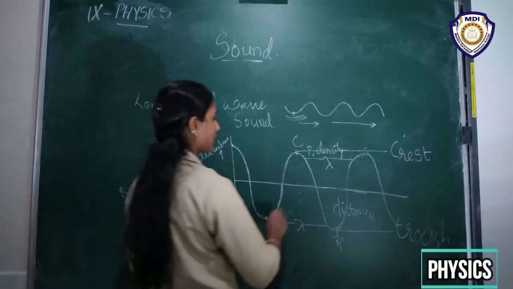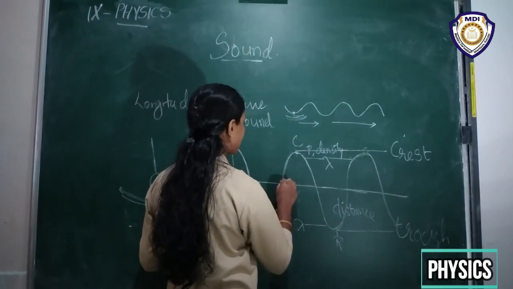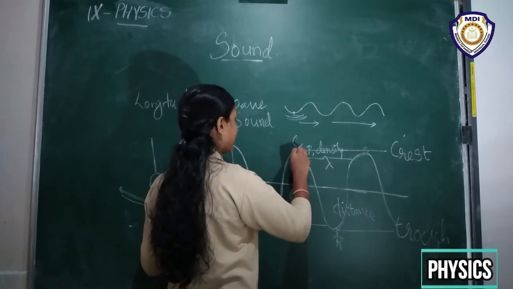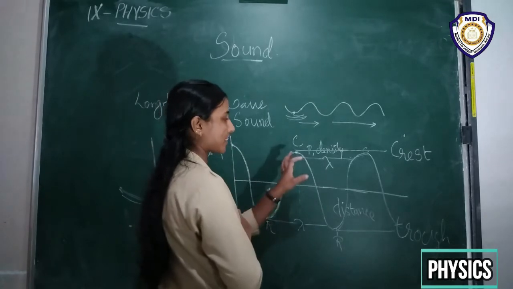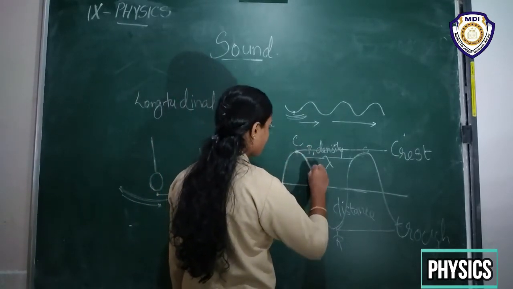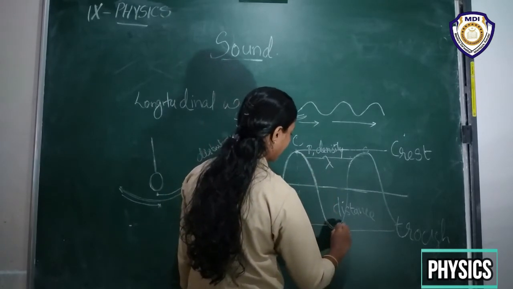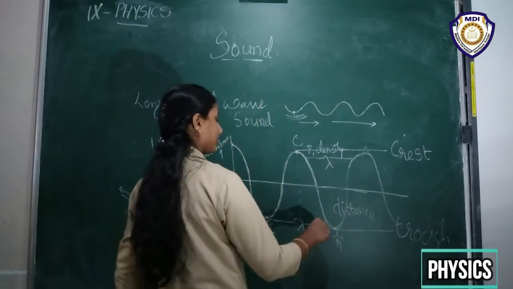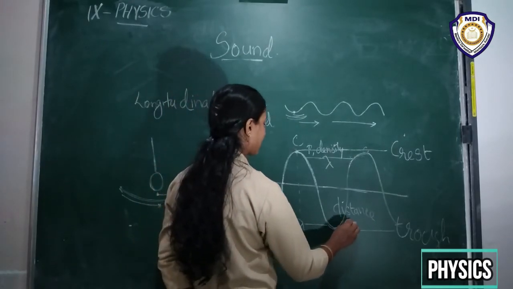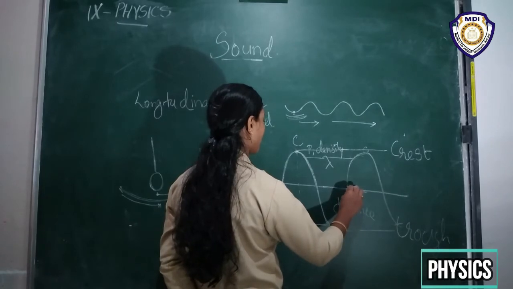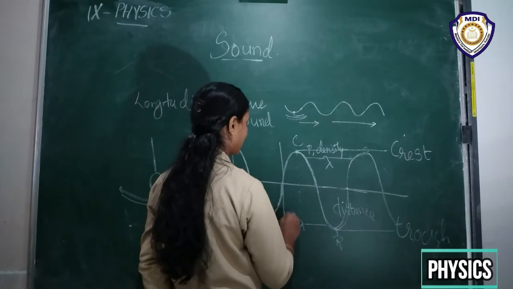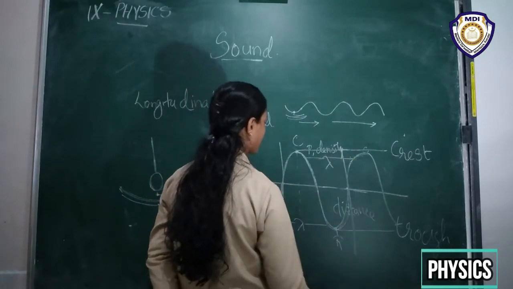Here, suppose from time zero it reaches a maximum point or maximum pressure region or maximum density region, then it moves to a lower pressure region or lower density of particles, then again it reaches the zero point, right?